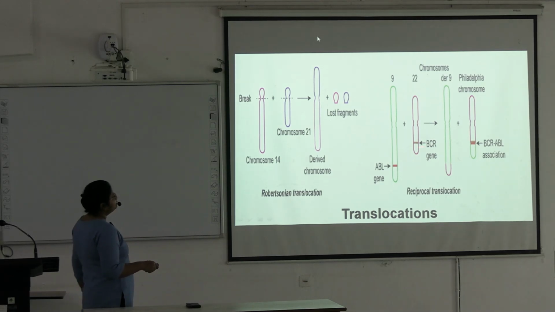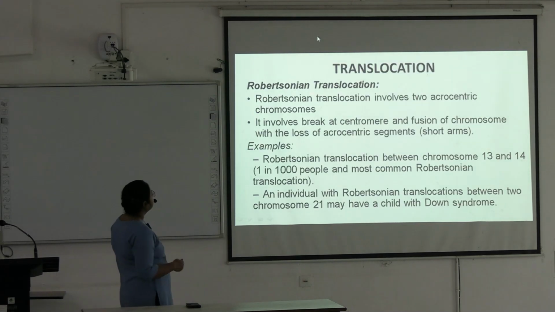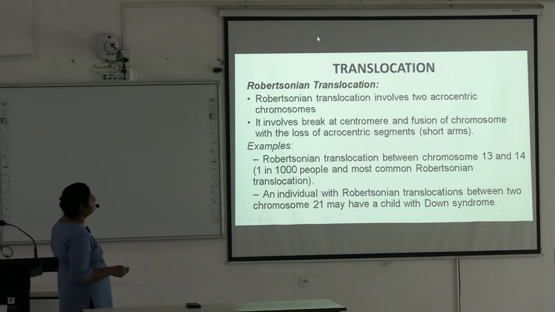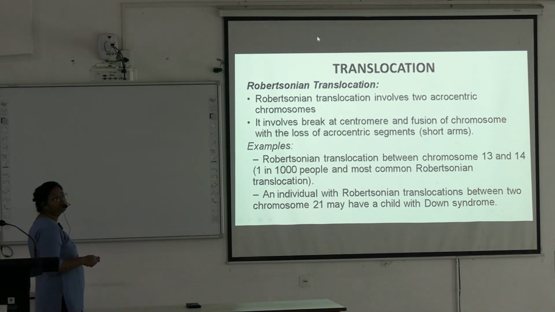Here is the BCR gene, here is the ABL gene. Due to translocation there will be BCR-ABL association and there will be Philadelphia chromosome development. It occurs between chromosome 9 and 22. Next, Robertsonian translocation involves two acrocentric chromosomes.